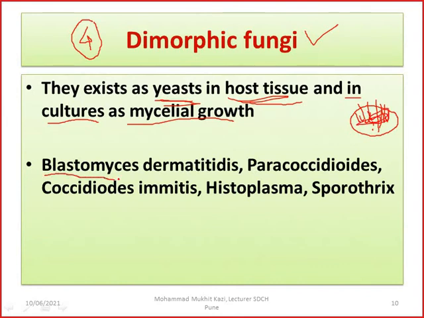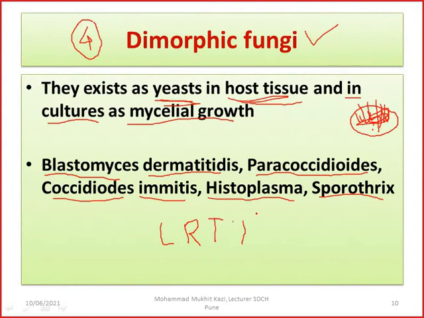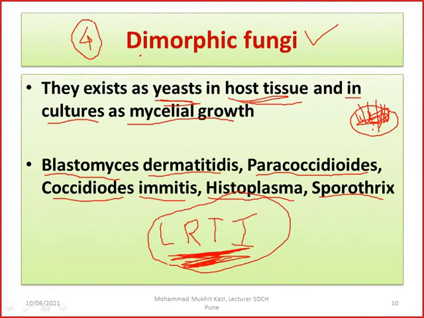Examples are Blastomyces dermatitidis, Paracoccidioides, Coccidioides immitis, Histoplasma, Sporothrix. All of them are opportunistic pathogens, and they cause lower respiratory tract infection. Always remember, fungi imperfecti or dimorphic fungi are very important in causing lower respiratory tract infection, which is very difficult to treat. And generally in the differential diagnosis, the clinician doesn't send the sample for knowing the etiology of dimorphic fungi.